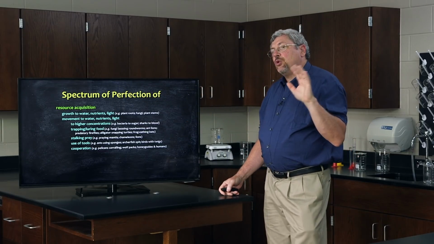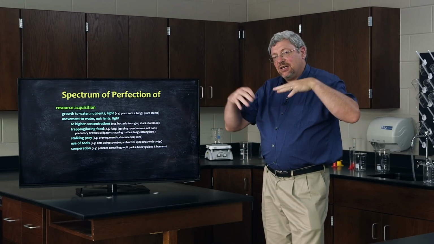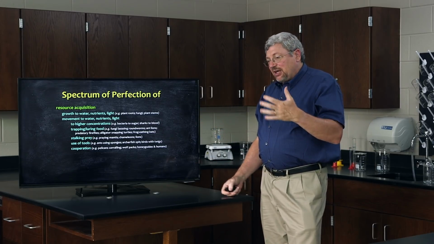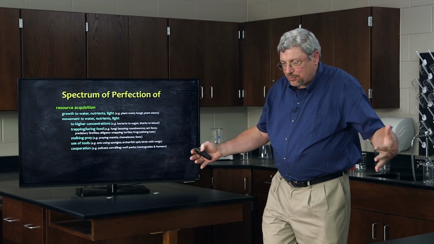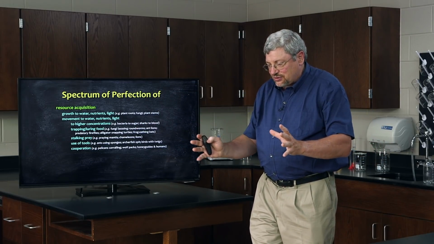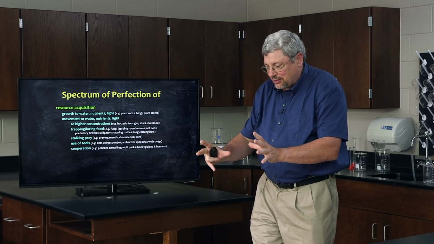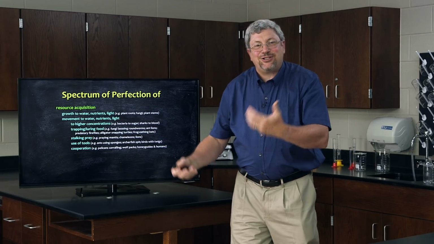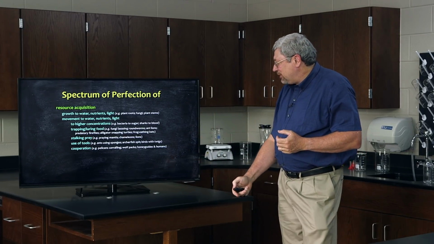Other organisms use cooperation to get what they need. Pelicans, for example, get together as a group, surround a school of fish, corral that school into a smaller and smaller area, and then just scoop up all the fish when they've got them all in one small area.